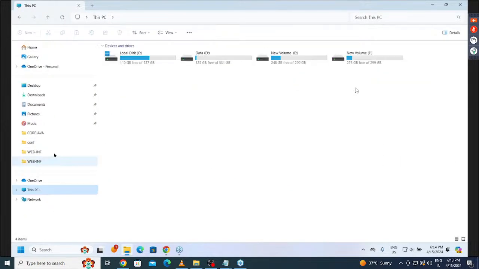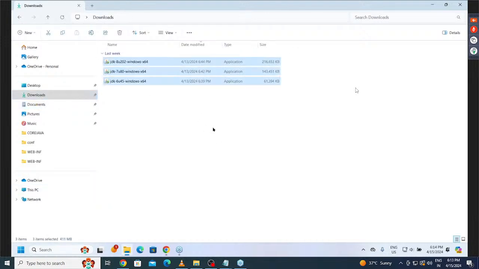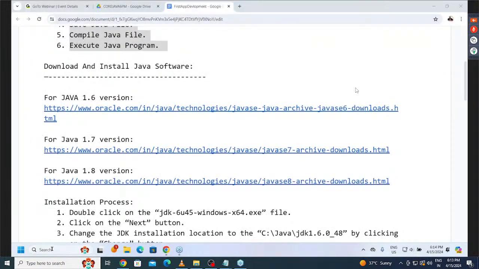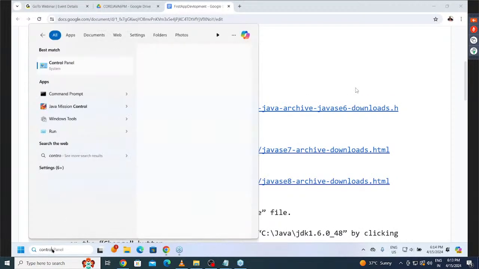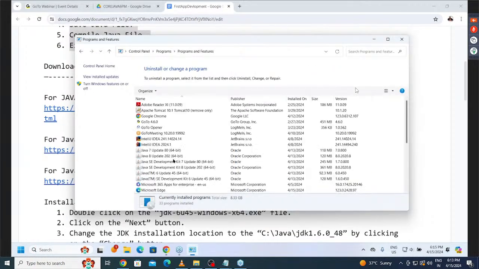All right. So now, in downloads, some software is already available. Let me delete it. It's okay. All right. Just give me 2 minutes. I want to uninstall the Java software which I have already installed. Just 2 minutes and I'll complete it. I'll show the total process of installation again.